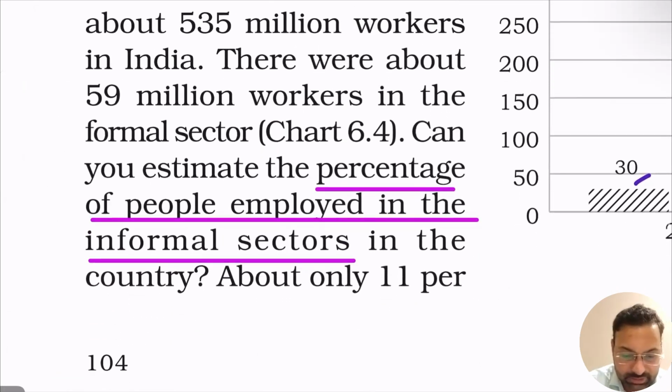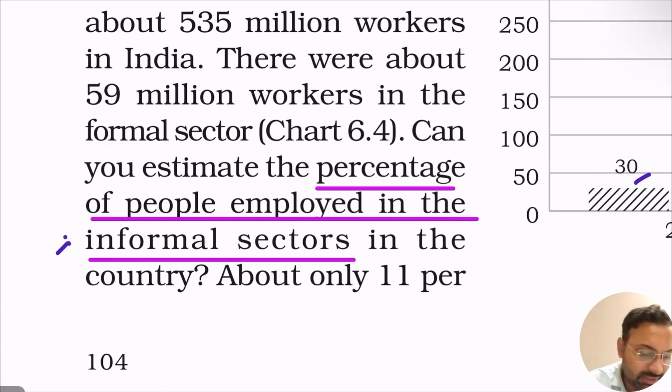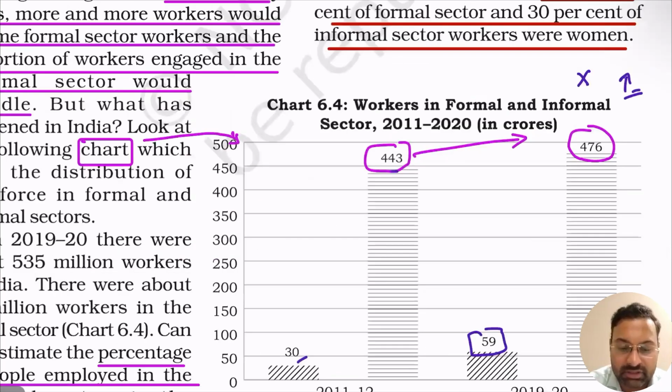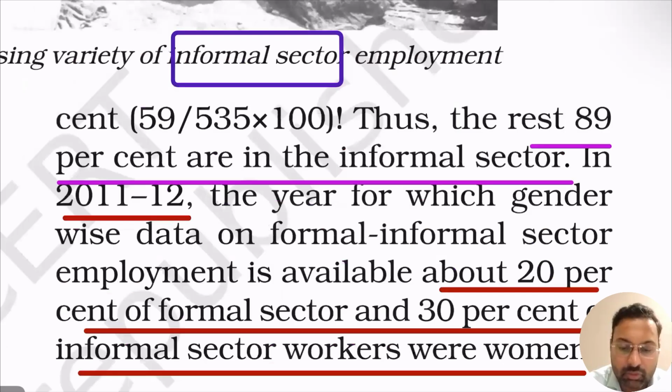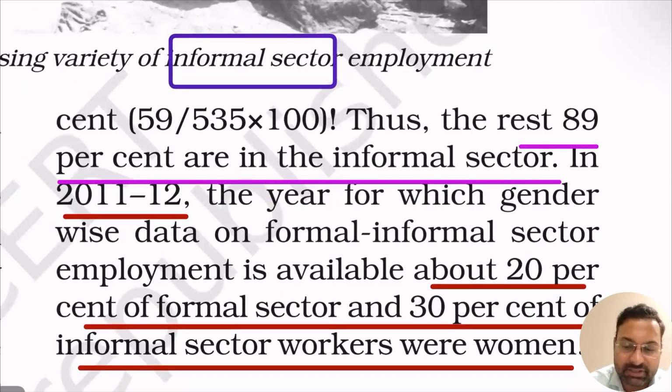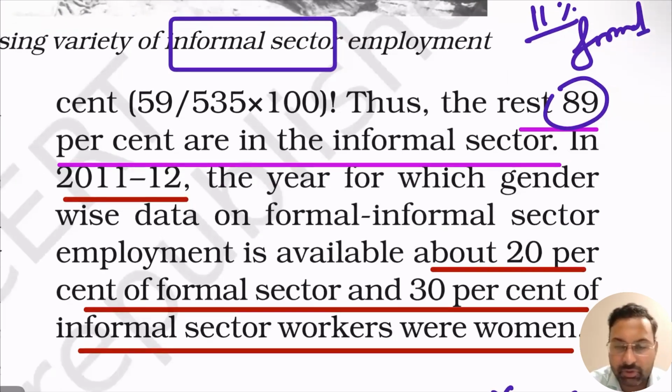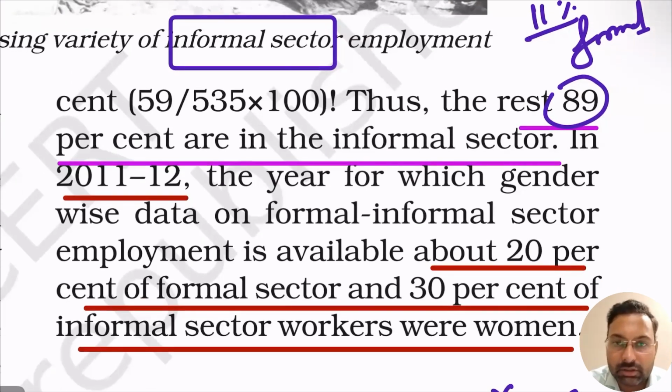So if we see the percentage of people who are working in the informal sector, right? If we are able to gauge the numbers, then we will see that only approximately 11% are working in the formal sector, right? And the rest, approximately 89% of the workforce in India, was working for the informal sector in 2011-12, right?